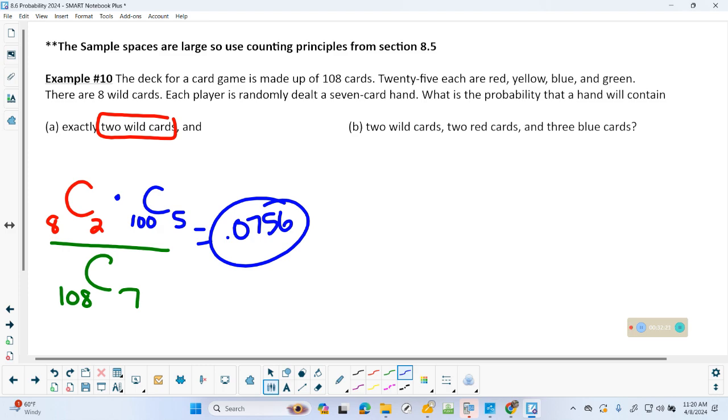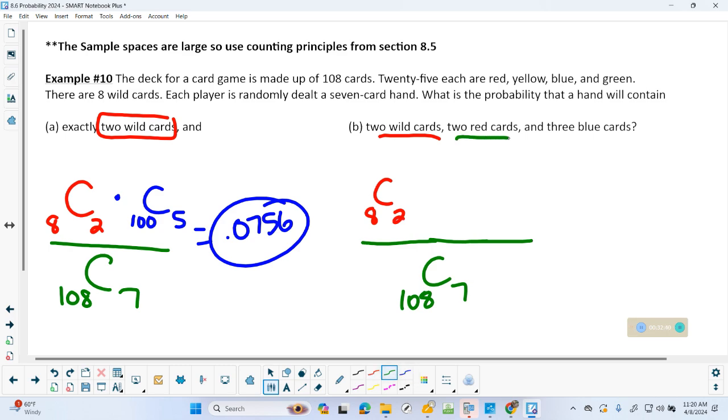All right, we're going to do kind of the same thing. I already got the total over here. Let's fill that in. And 2 wild cards. I already wrote the combination for that over there, so I'm just going to steal it. Okay, 2 red cards. How many total red cards are there to select from? 25, and they want you to have 2.